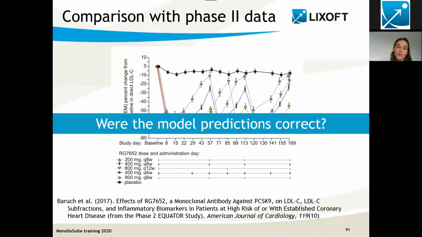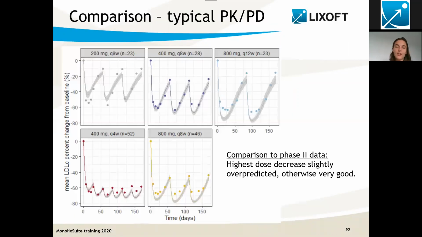So actually what we can do is to check whether our model predictions were correct. Do they correspond to this phase 2 data? So what I have done is that I have plotted with the dots the phase 2 clinical data. And I have set up a simulation with exactly the same setup as in the clinical trial. So in particular, I'm using the same number of individuals as in the clinical trial. For the simulation, I'm averaging over all individuals. So this gives me one line.